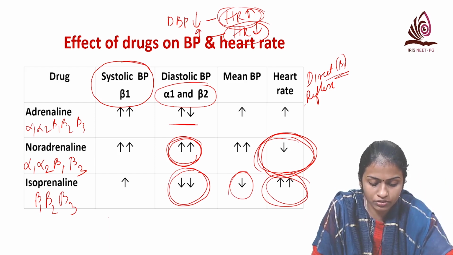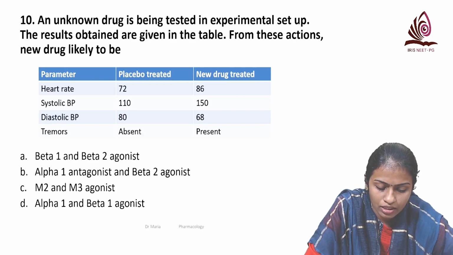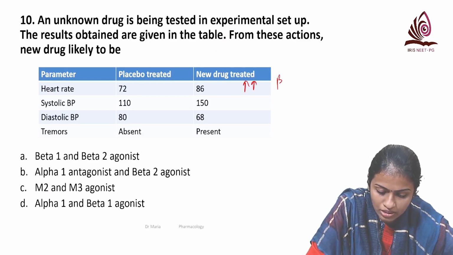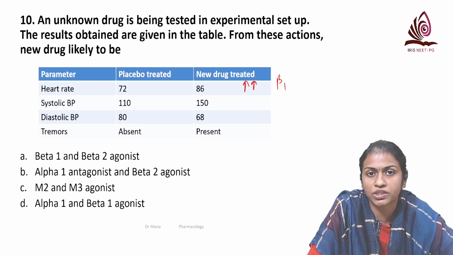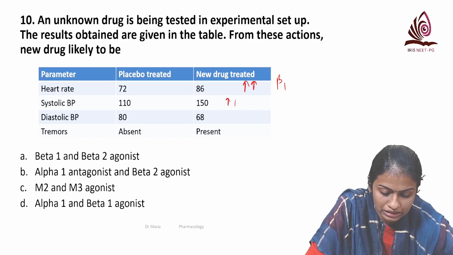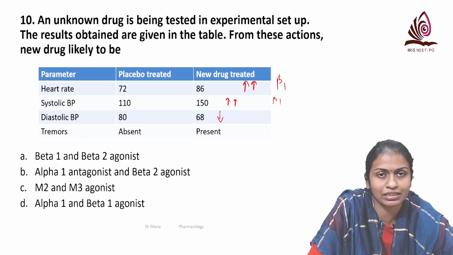So now we come back to the question. Here you can see the heart rate is increased. That is beta 1 action, and we don't know the effect on diastolic BP. Systolic BP is again increased, again because of beta 1. Diastolic BP has decreased.